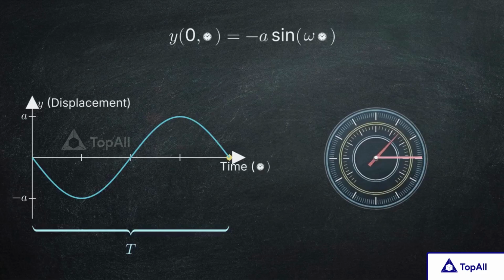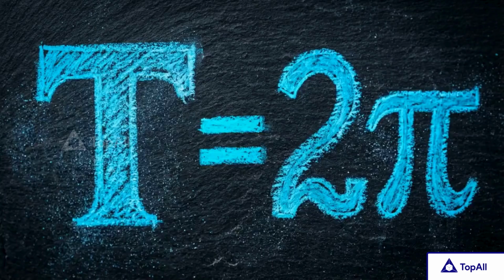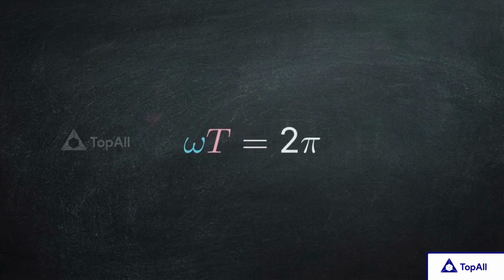the period, T. We can connect this physical time interval directly back to the rules governing the sine function, negative a sine omega t. In trigonometry, a sine function repeats its exact value after every 2 pi change in angle. Because the physical cycle repeats after a duration of T, and the mathematical cycle repeats every 2 pi radians, these two values are equivalent representations of the same event. The total argument inside the sine function, omega times t, must evaluate to exactly 2 pi at the precise moment the time t reaches the period T.